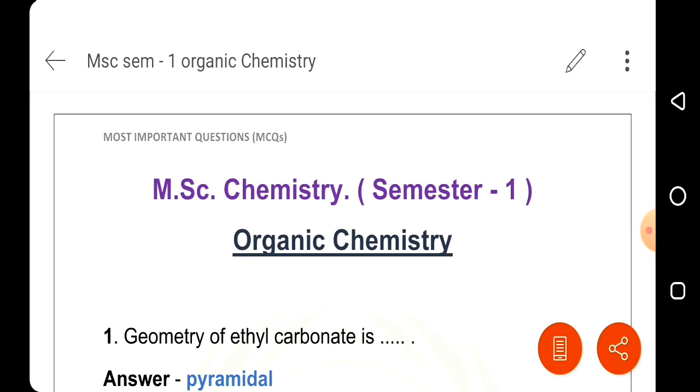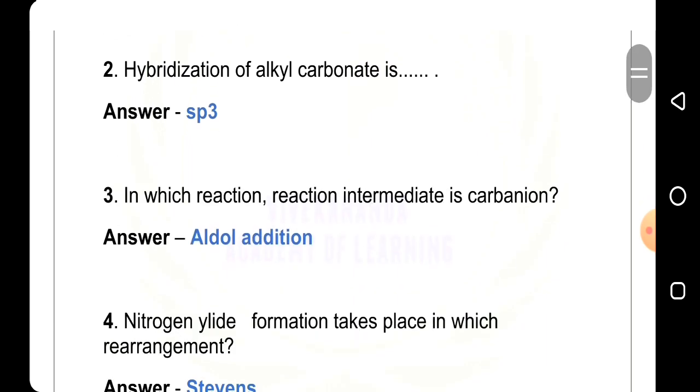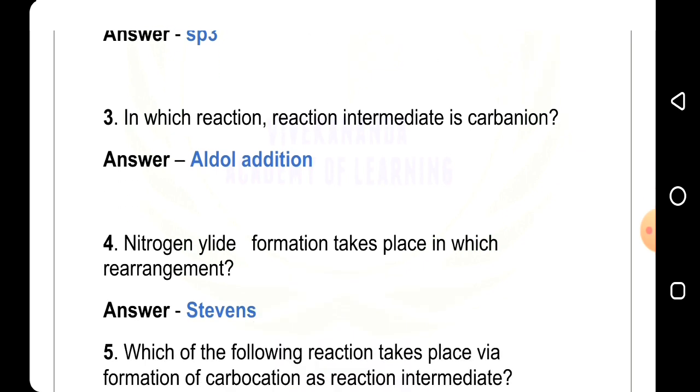So let's start. Our first question, geometry of ethyl carbanion is dash. Answer is pyramidal. Second question, hybridization of alkyl carbanion is dash. Answer is sp3 hybridization. Third question, in which reaction is a carbanion the intermediate? Answer is aldol addition. Fourth question, ylide formation takes place in which rearrangement? Answer is Stevens.